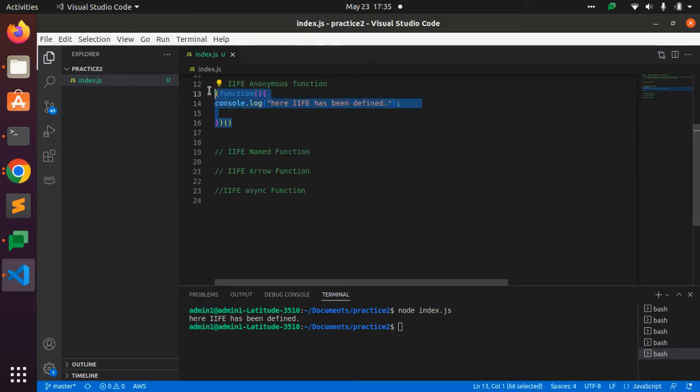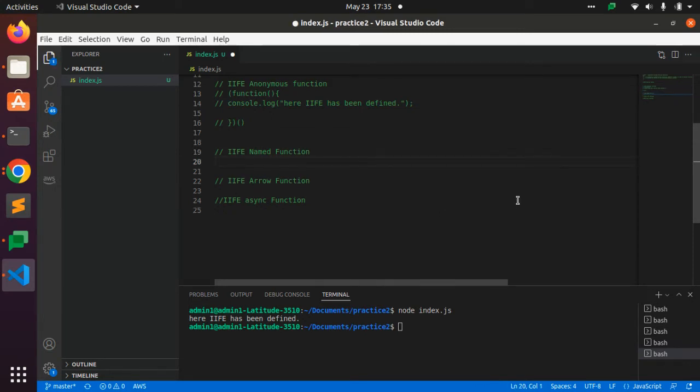Then after, we can also write an IIFE as a named function. For that, what we need is to just name this function, named IIFE. For simplicity, at first we are focusing on how we will write a named function. This is the way for writing a named function, because we are focusing on the IIFE. So we are writing like this.